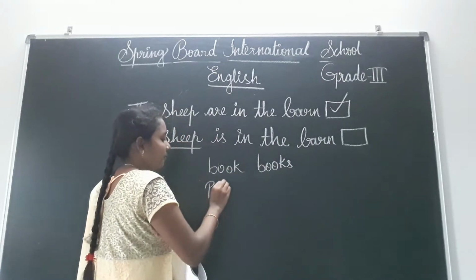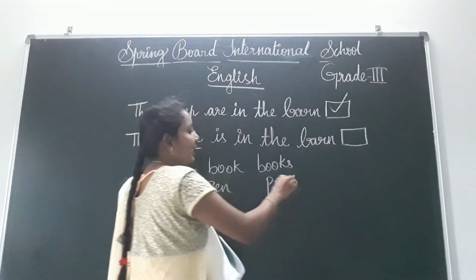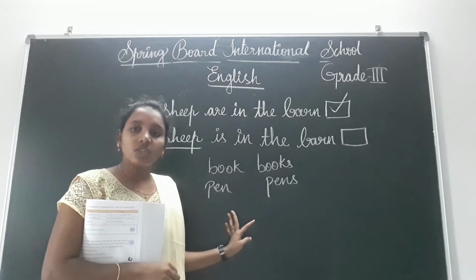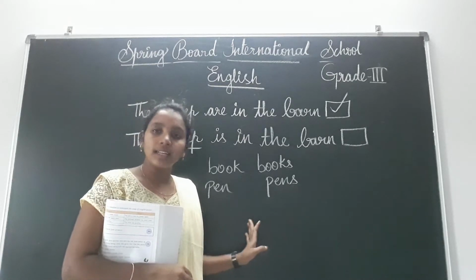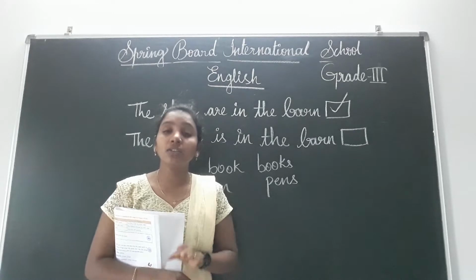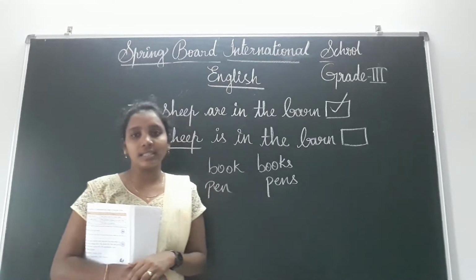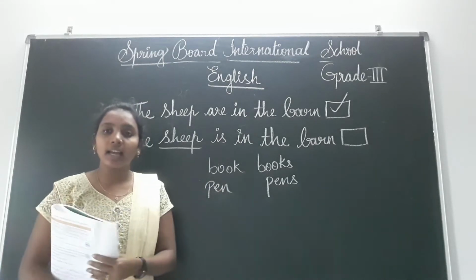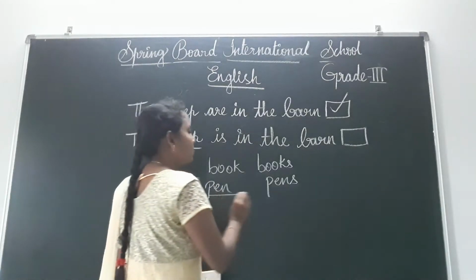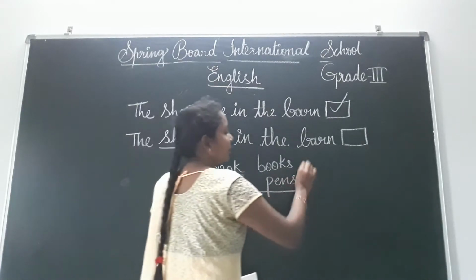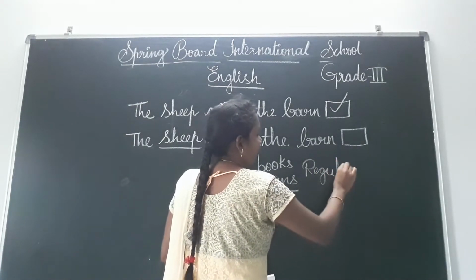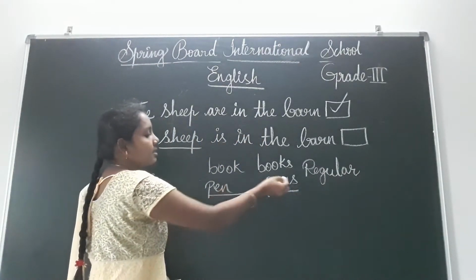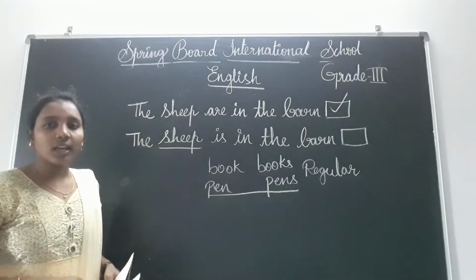Pen, pens. Like this we can add s or es and change them from singular into plural, children. But some nouns will not change like that. Those can be called irregular plurals. These are regular plurals. That means we can simply add s or es to the forms.